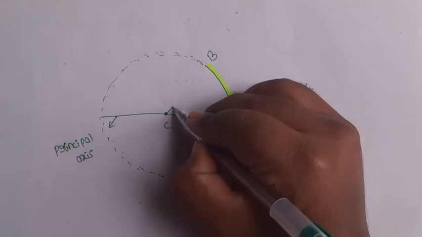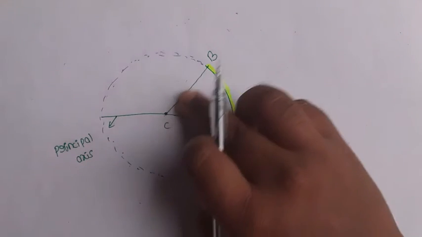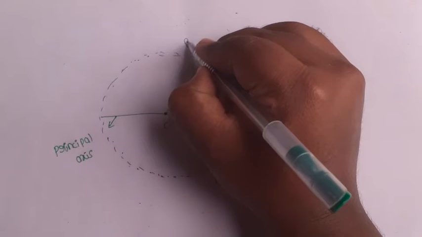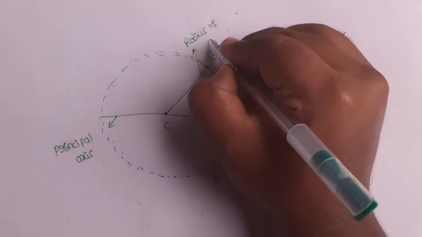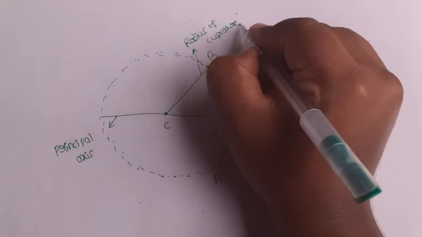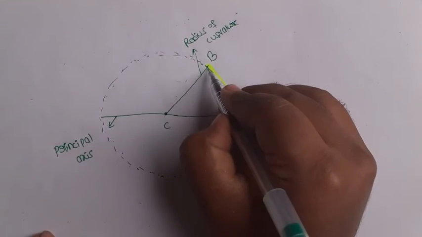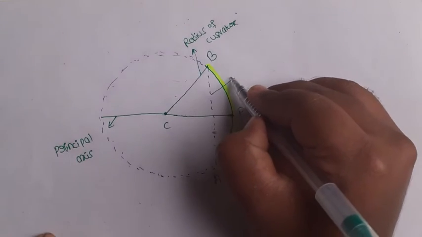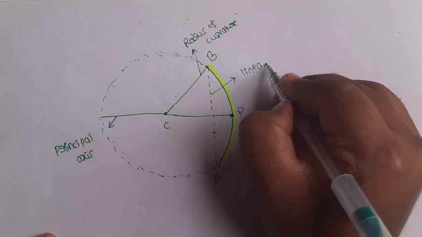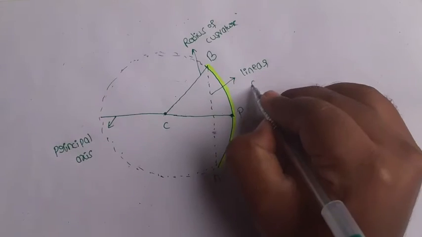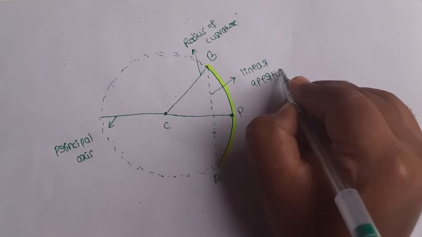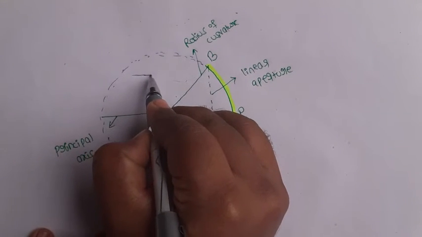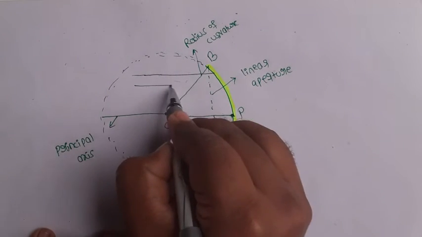The distance from C to B is called the radius of curvature. Next, the distance between two boundaries of the spherical mirror is called linear aperture.